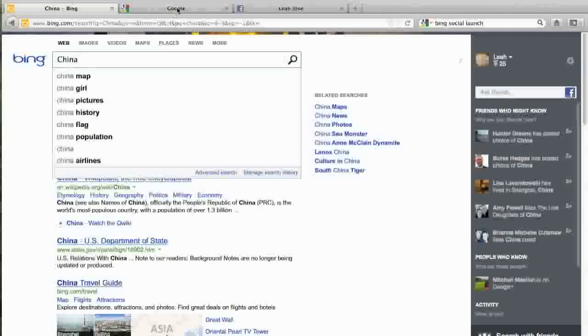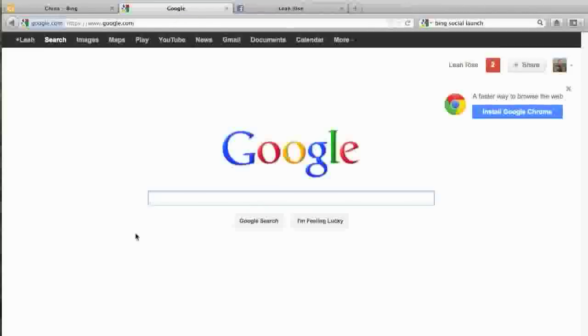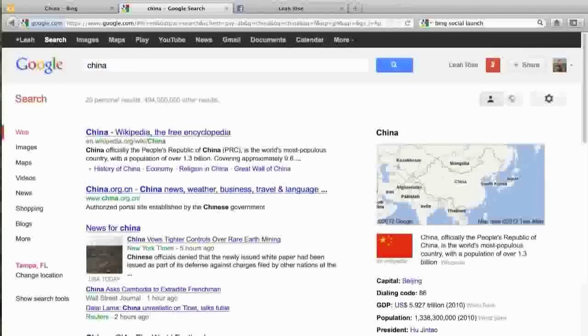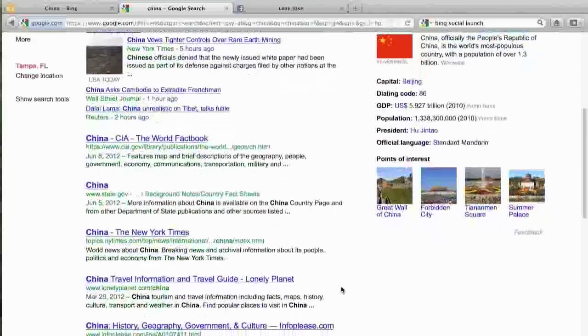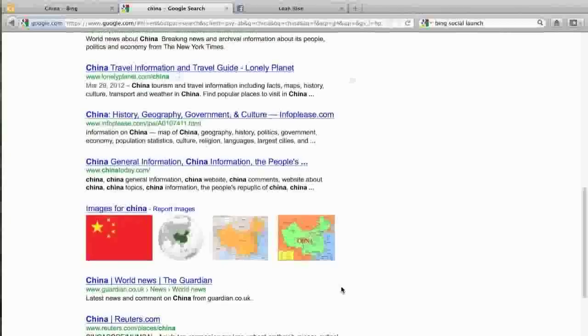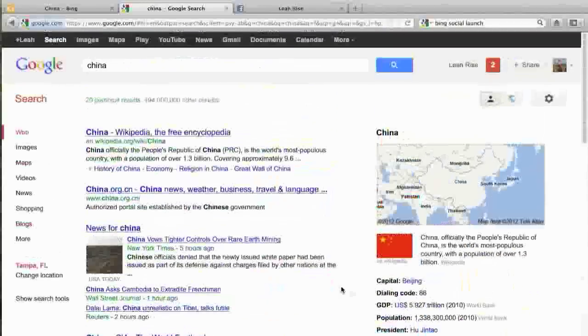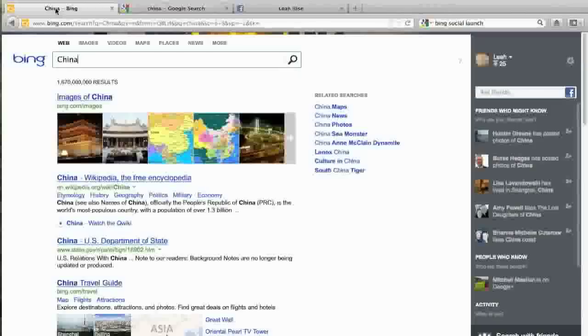Just to compare, let's jump over to Google. As we know, they launched Search Plus Your World in January. Let's see here, China. Now, a couple of things to note here. While I have had a Google Plus account for about a year now, I certainly don't have the capacity of friends in my circle as I do for Facebook and Twitter and etc. So there's actually no search results here for anything that any of my friends have done, which is interesting.